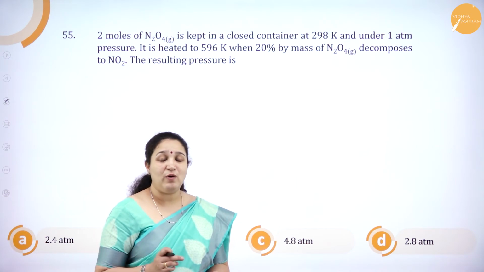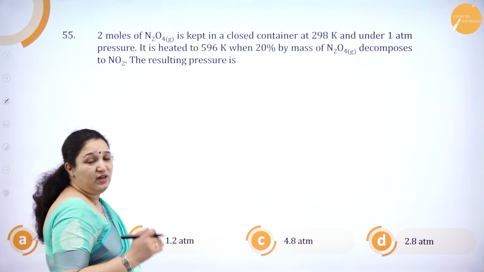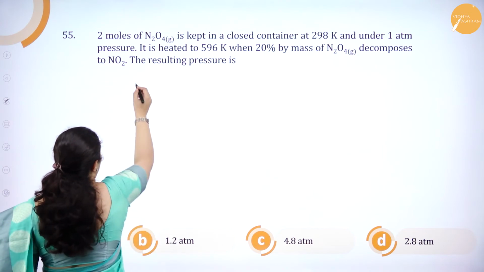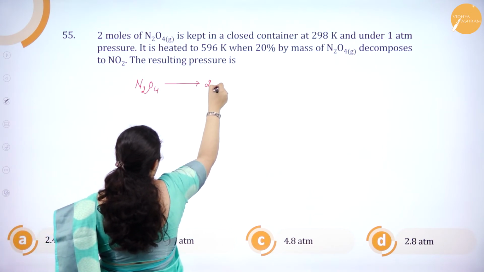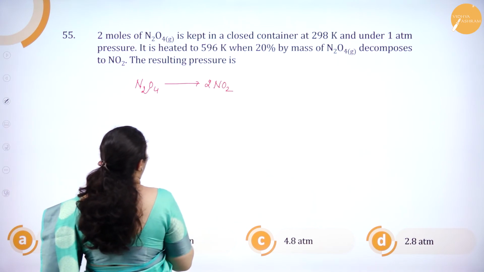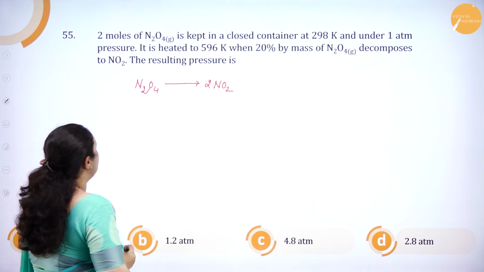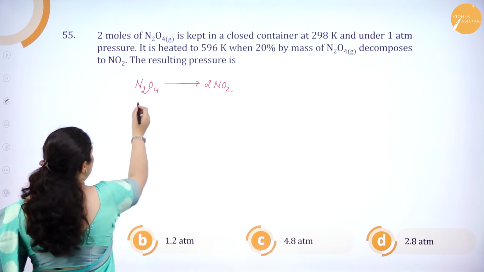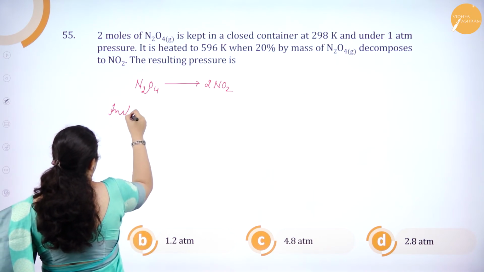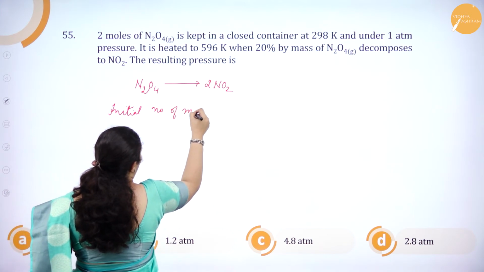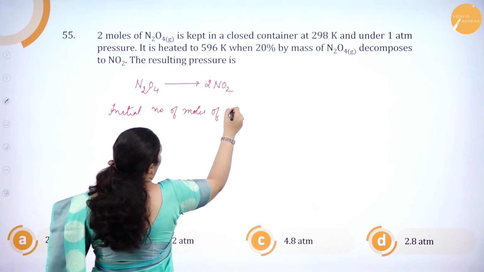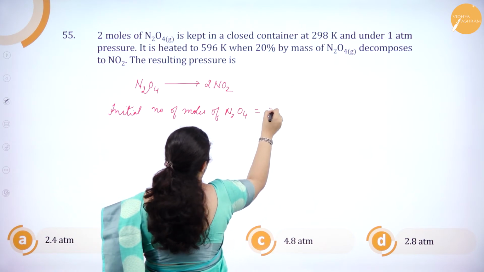Okay. So how are we going to solve this? Here first the equation: N2O4 will form 2NO2. Okay. So the initial number of moles of N2O4 is equal to 2.